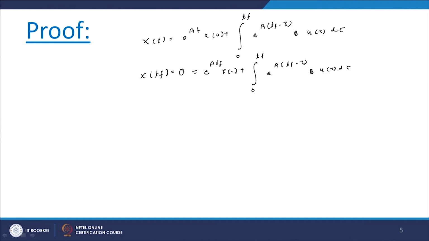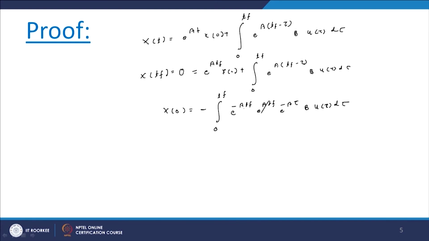Now this origin is there. We can write down the equation of x naught as x naught equal to minus the integral from 0 to Tf, plus e raised to A Tf. So when we take it to one side we can write it as e raised to minus A Tf. Now this e raised to A Tf is multiplied by e raised to minus A tau B u of tau d tau.